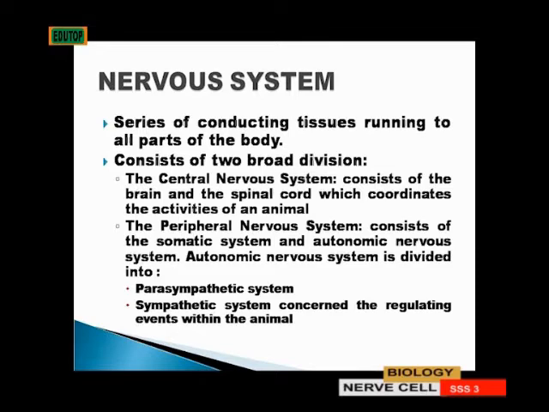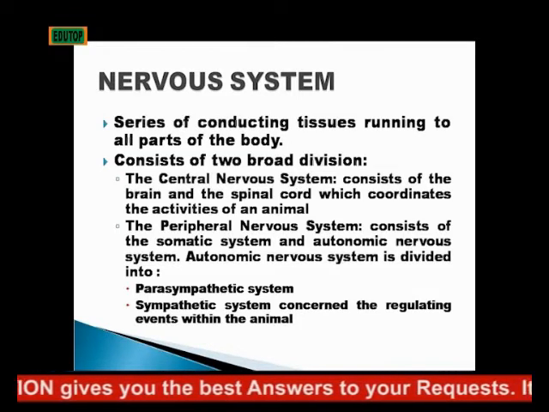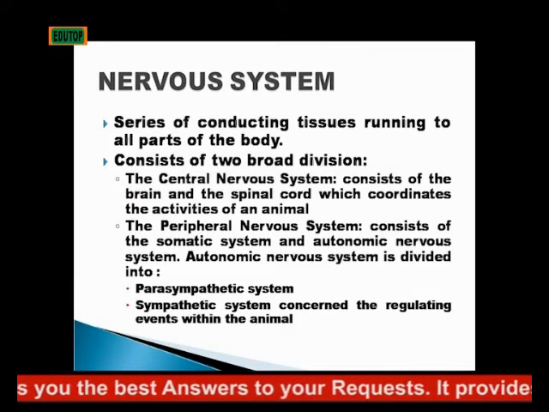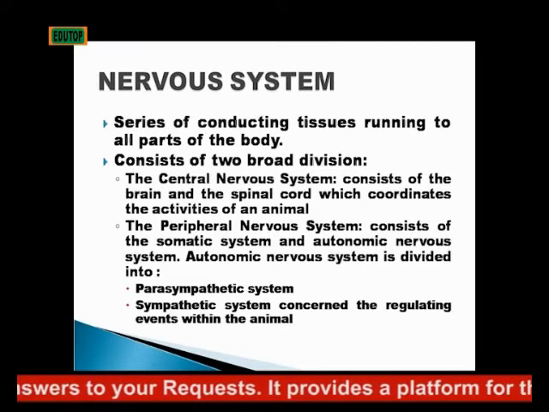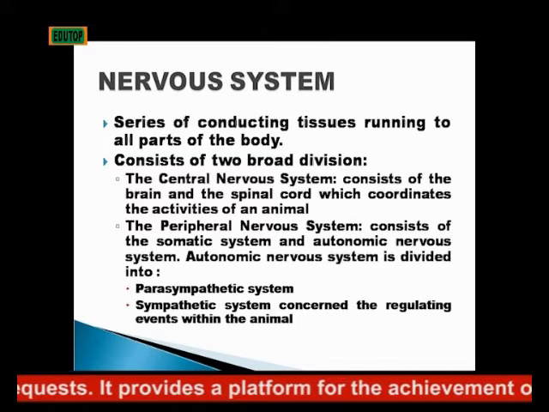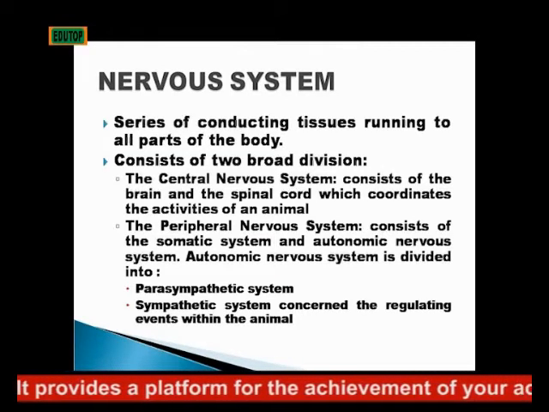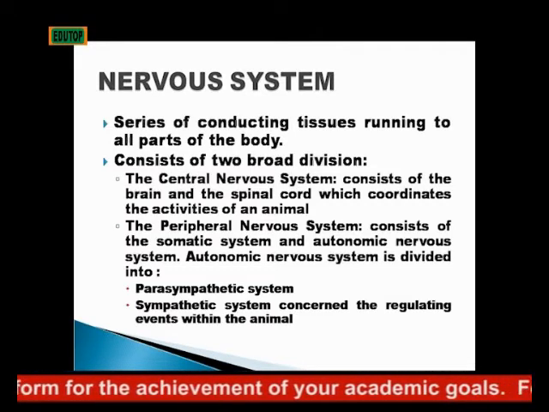Then the peripheral nervous system consists of the somatic system and the autonomic nervous system. Now, under the peripheral nervous system, like I said, we have the somatic system and the autonomic nervous system. The autonomic nervous system is divided into two. We have the parasympathetic system and the sympathetic system. The sympathetic system is concerned with regulating events within the animal.